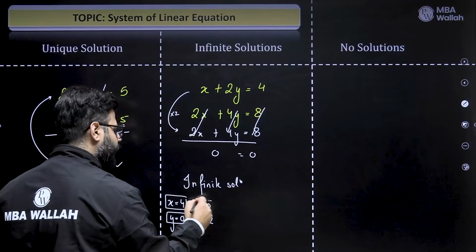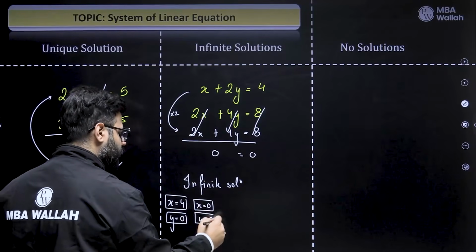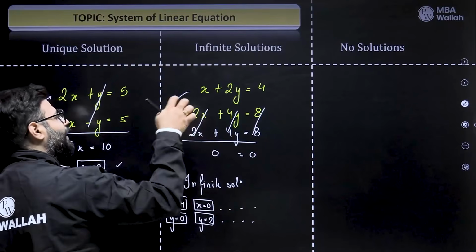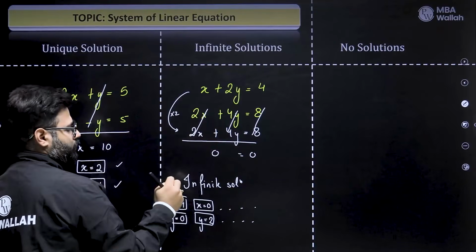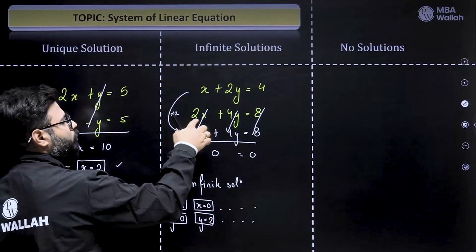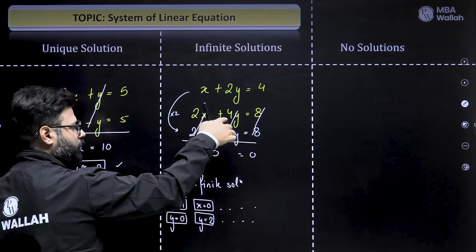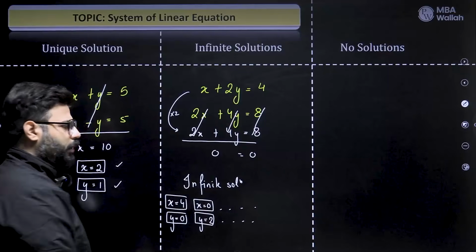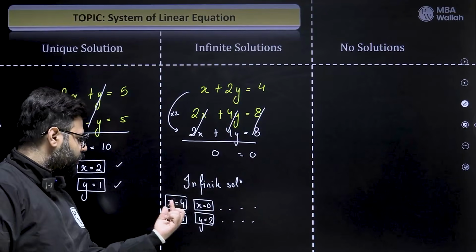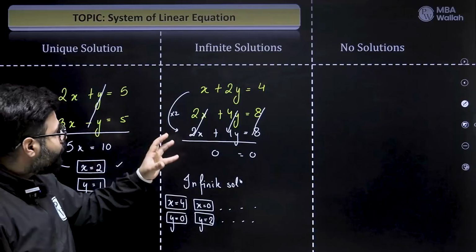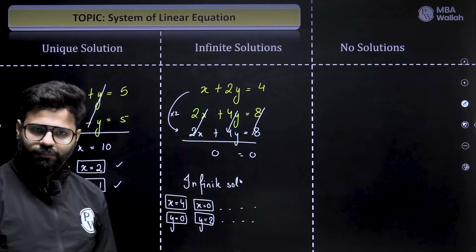And so on. I'll keep going on. Right? So you will have infinite solutions. And all the solutions will definitely satisfy this equation as well. You want to put a check? Put 4 comma 0: 2 times 4 is 8, plus 0, 8. Put 0 comma 2: 0 plus 4 times 2 is 8, you get 8. Take your time, put this pair in both the equations, you will get all right. So this pair has infinite solutions.